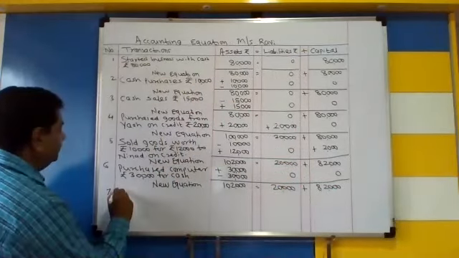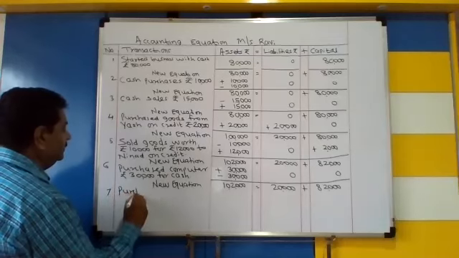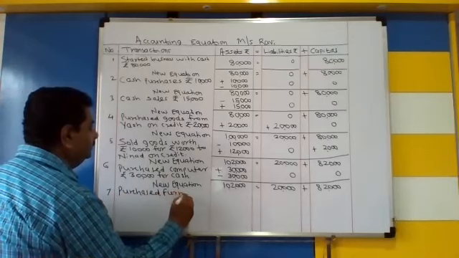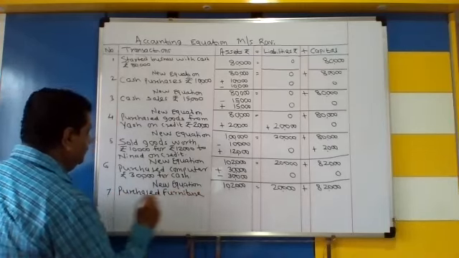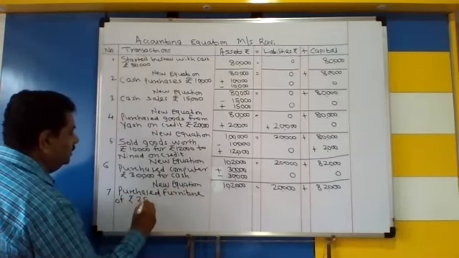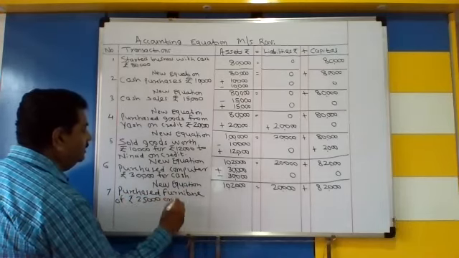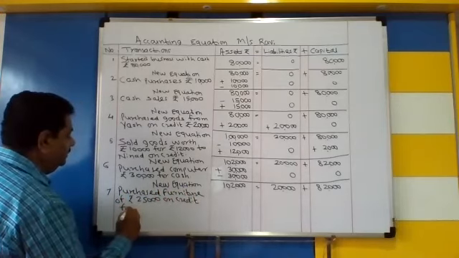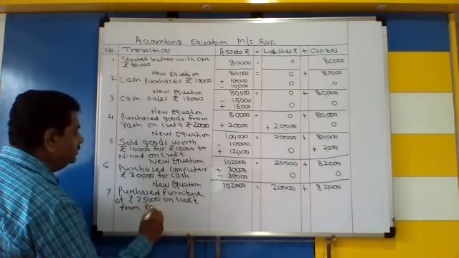Okay. Purchased furniture of rupees 25,000 on a credit from Ramesh. Okay.